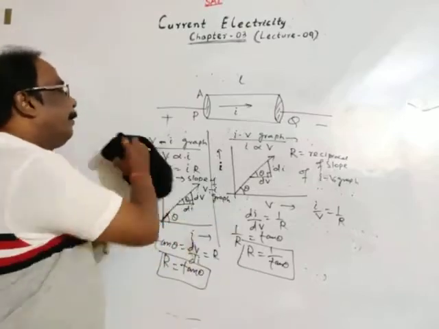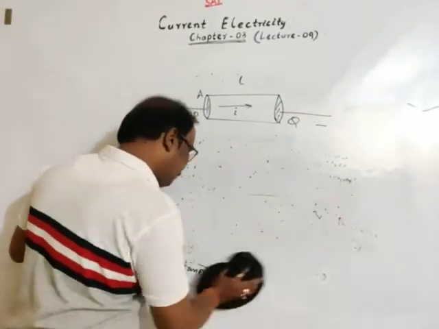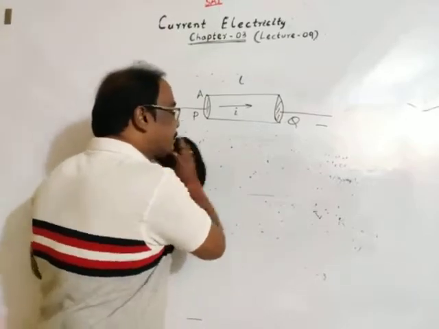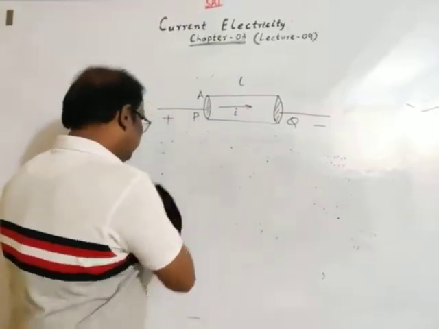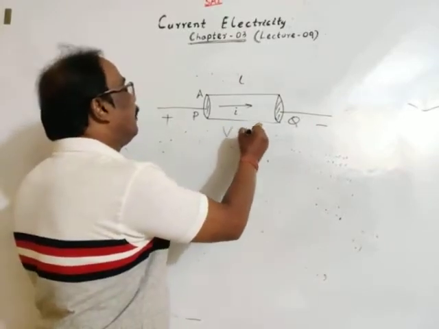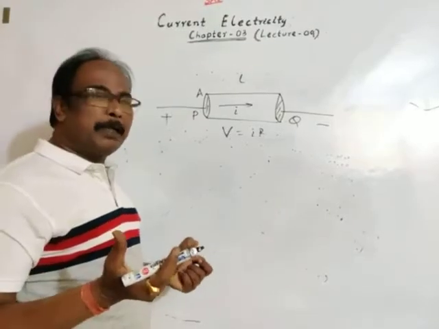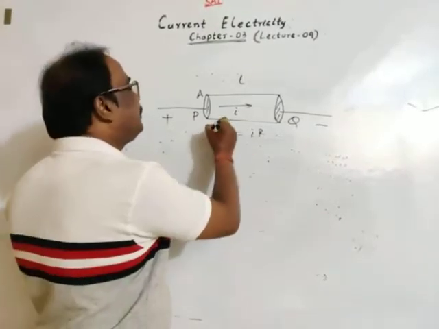Okay. Now some other discussions. We may accept in this way that V is equal to IR, or I is equal to V by R. Okay. V is equal to IR.